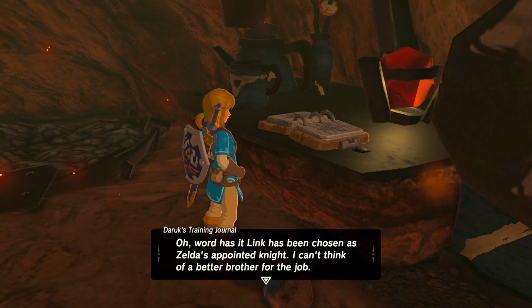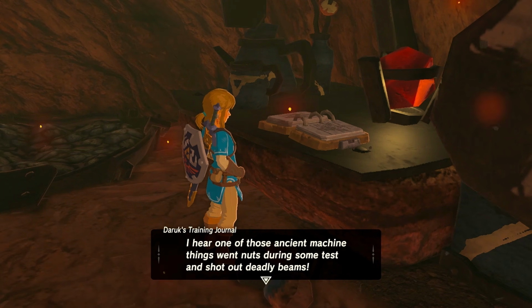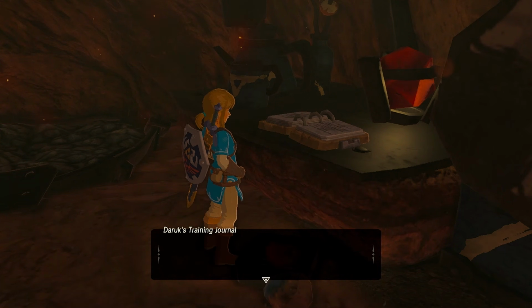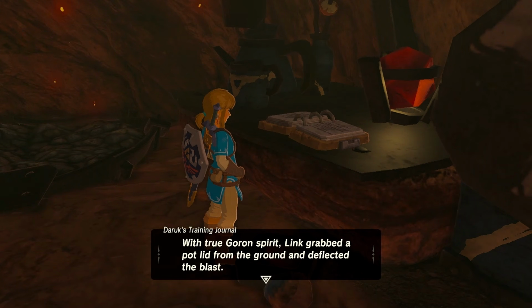Daruk also writes how Link is able to shield parry a Guardian laser, another thing players can do in Breath of the Wild. When a Guardian malfunctions during testing and begins firing everywhere, Link grabs a pot lid off the ground and uses it to parry the laser back, shutting the Guardian down.